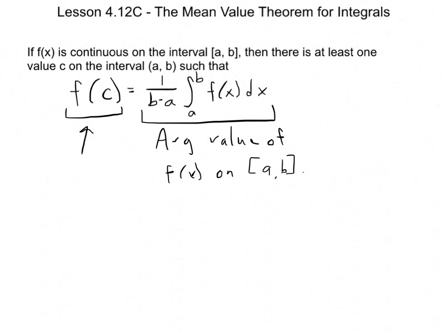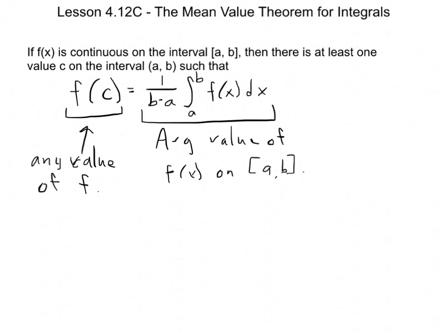And what is c? All the problem tells us is that there must be at least one value of c where this happens, right? So the thing on the left is almost like any value of f. This theorem is effectively saying if the function is continuous, then there has to be one place where the value of the function is equal to the average value of the function.